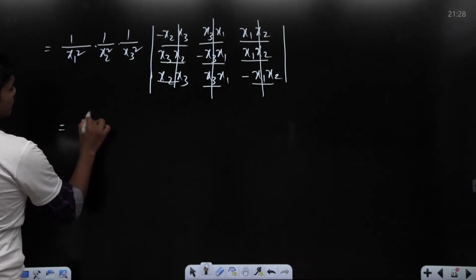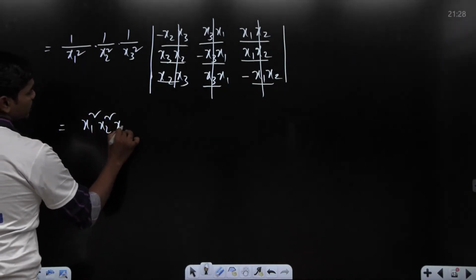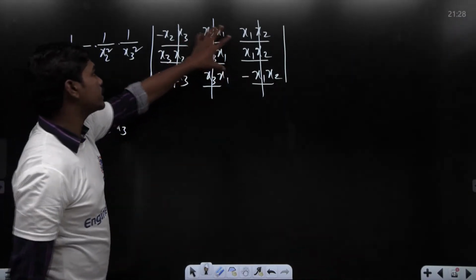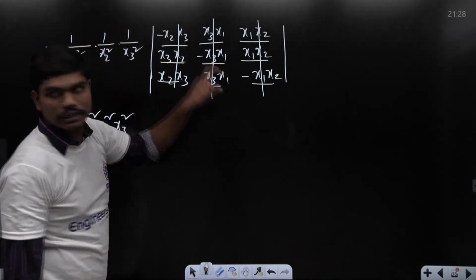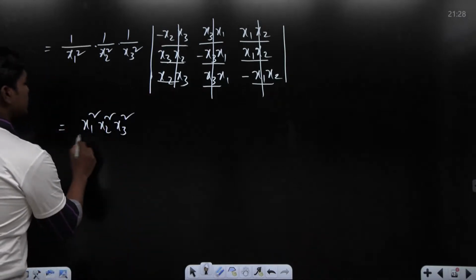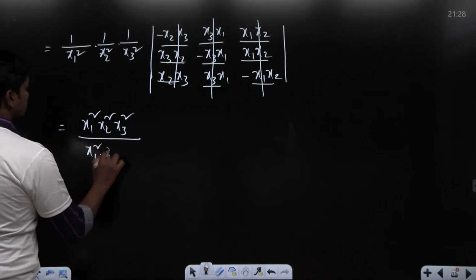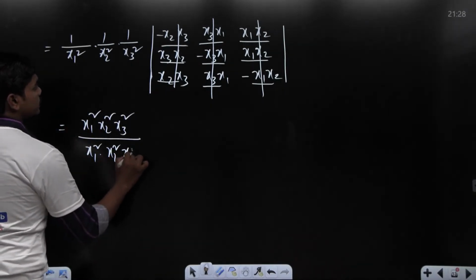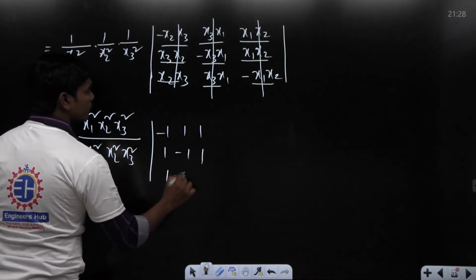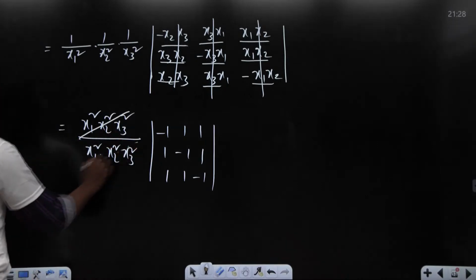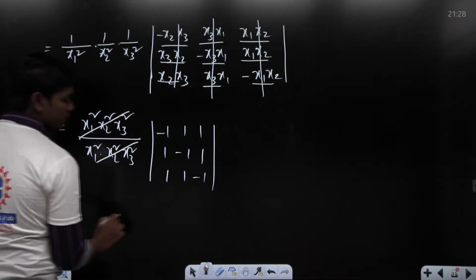So if you solve this, we have x1 square x2 square x3 square, because when you take x2 x3, x3 x1 and x1 x2, we have x2 into x3 into x3 into x1 into x1 into x2, which is nothing but squares of these, divided by x1 square into x2 square into x3 square. So now the remaining determinant is minus 1 1 1, 1 minus 1 1, 1 1 minus 1. Anyhow, this value is 1. So this is the determinant that you need to find.